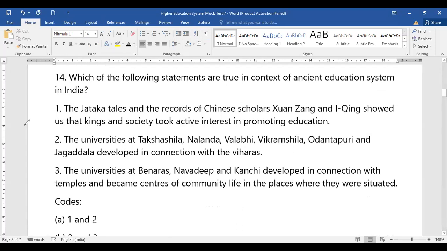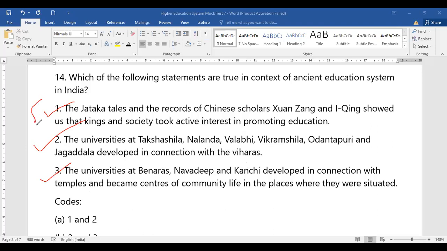The statements are: the Jataka tales and records of Chinese scholars showed us that kings and society took active interest in promoting education. The universities at Takshila, Nalanda, Vallabhi, Vikramshila, Odantapuri and Jagaddala developed in connection with viharas. The universities at Banaras, Nadia and Kanchi developed in connection with temples and became the centers of community life in the places where they were situated.